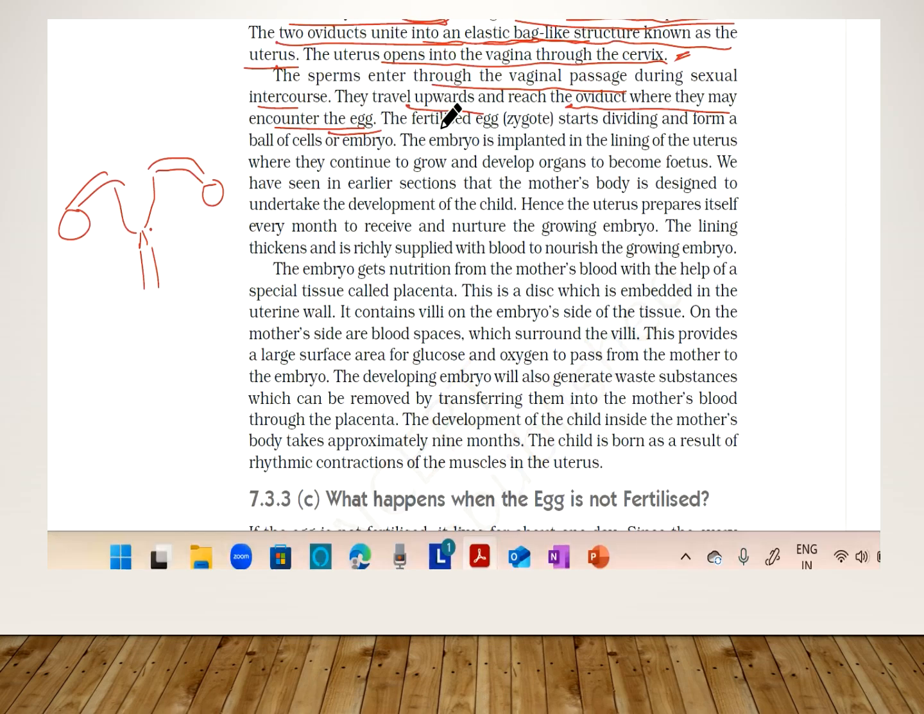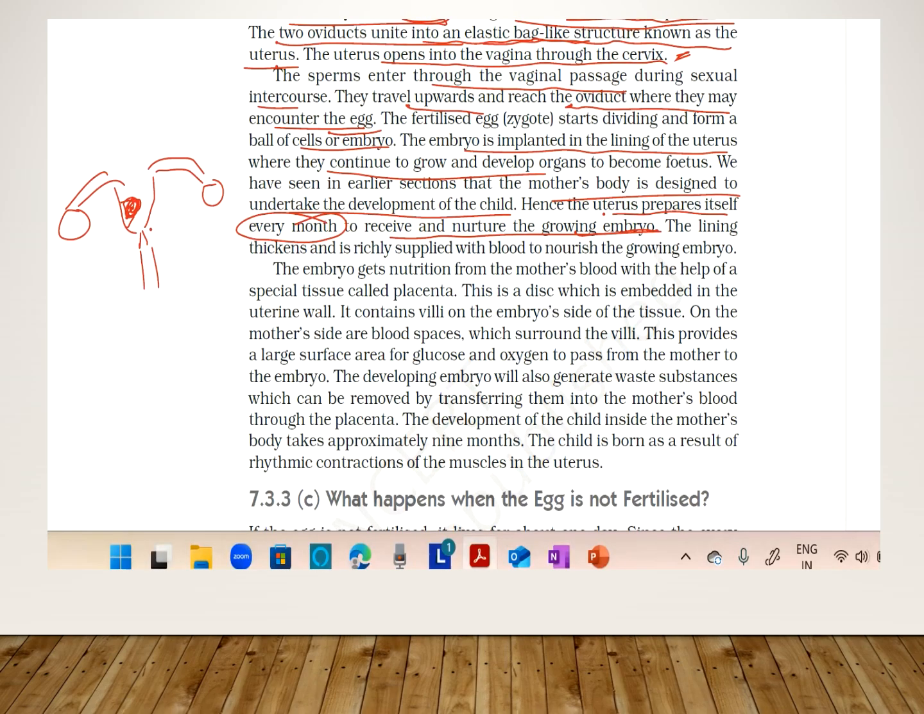The fertilized egg, the zygote, starts dividing and forming a ball of cells, the embryo, and the embryo is implanted in the lining of the uterus, where it continues to grow and develop organs to form a fetus. We have already seen in earlier sections that a mother's body is designed to undertake the development of the child. Hence, the uterus prepares itself every month to receive and nurture the growing embryo. Every month menstruation happens till menopause comes.